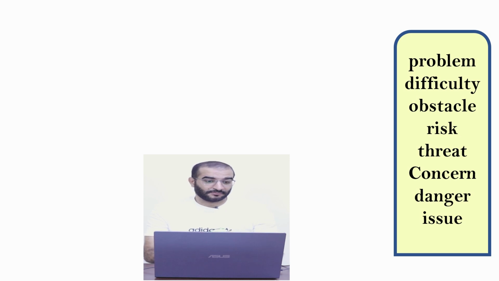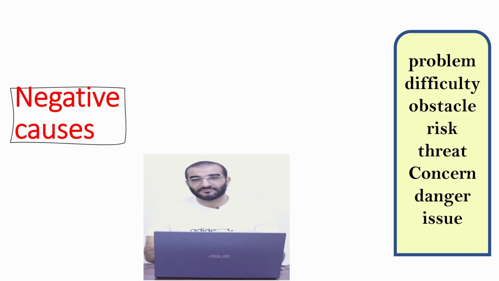On the left side, the beginning, the subject of the sentence will be the negative causes. Negative causes such as what? The things which cause harm, danger, cause difficulties, obstacles to what? To the environment, to people, to anything. The negative cause, such as what? Such as pollution, drugs, whatsoever.